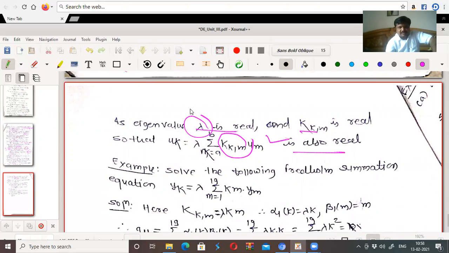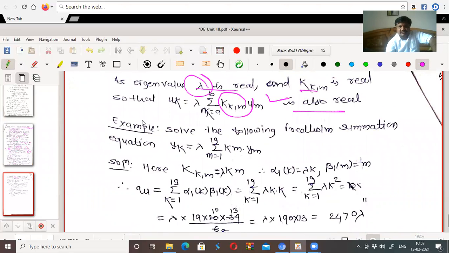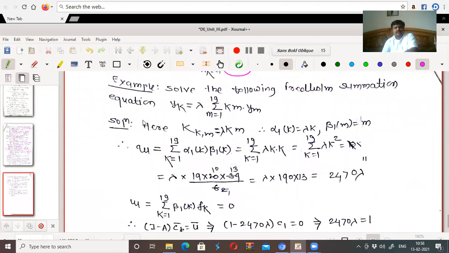So if lambda is real, then its eigensequence is also real. Okay, we have one example here of a homogeneous equation: how to obtain the eigenvalues and eigenpair of a given summation equation. Solve the following Fredholm summation equation.